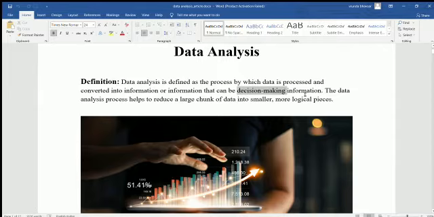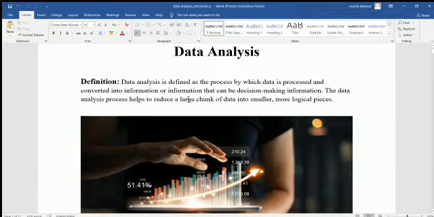Okay, so the data analysis process helps to reduce a large chunk of data into smaller or more logical pieces. It means that in the large chunk of data, we have data which is not actually required in our article or in our research paper.